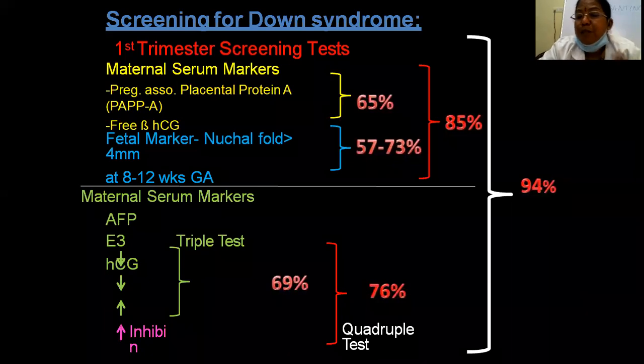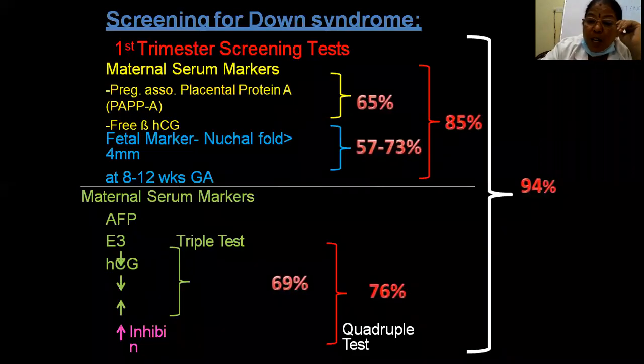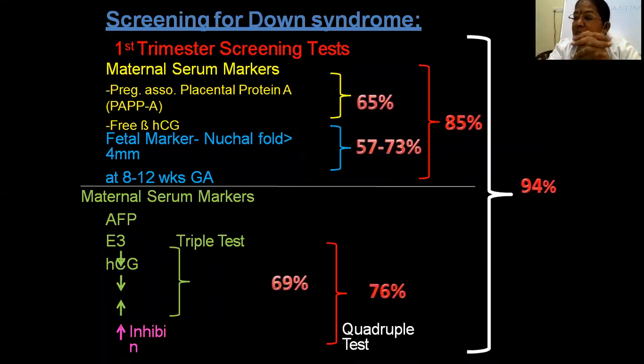If the patient has not come in the first trimester and has come in the second trimester, she can go for the quadruple test. It can be sequential, first trimester then second trimester, or it can be combined. When both first trimester and second trimester tests are done, the sensitivity is around 94%.